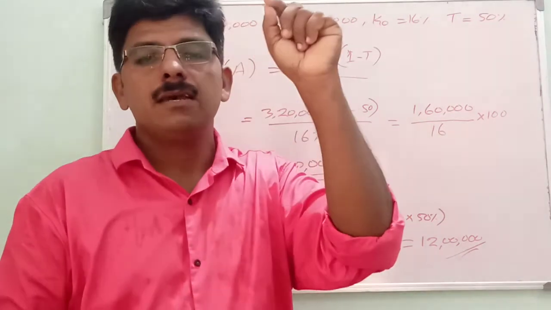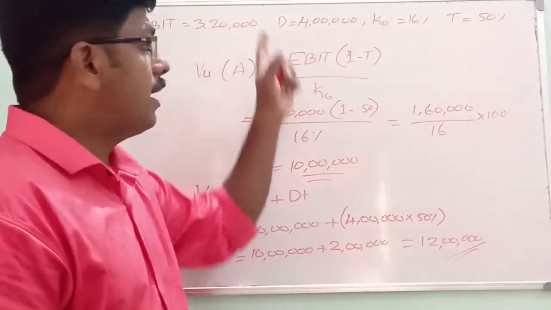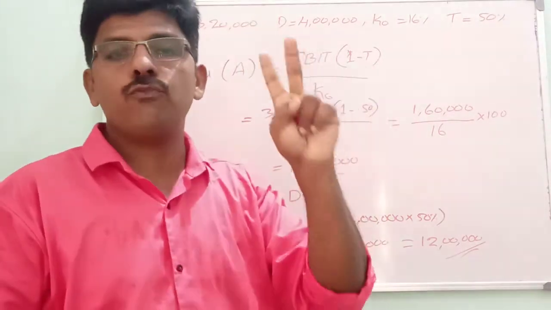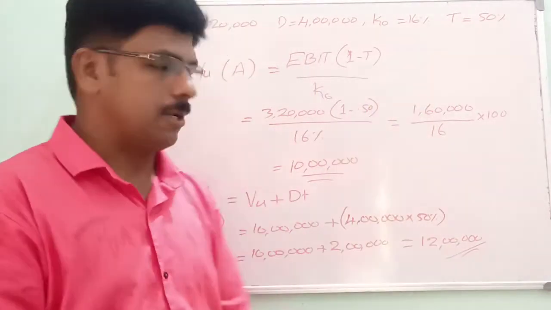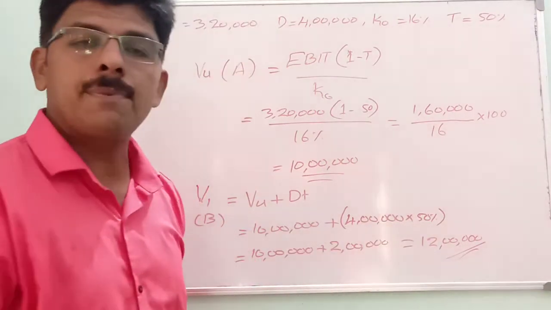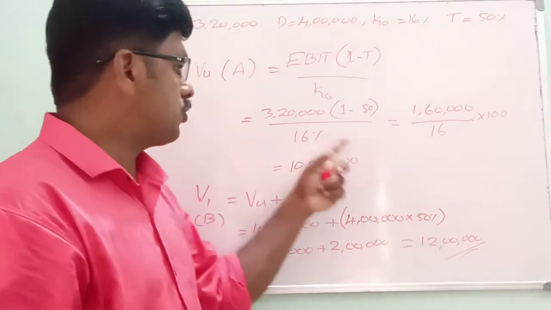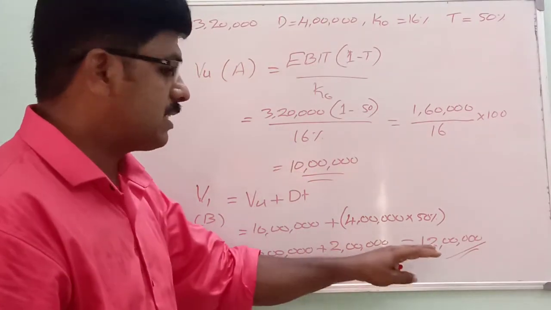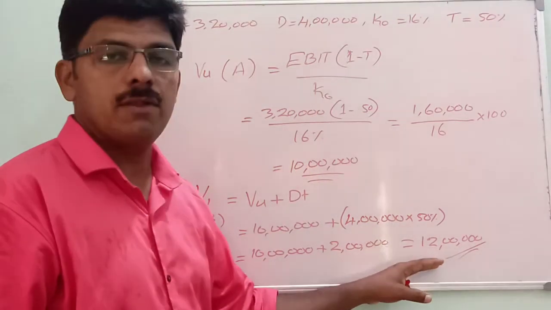Unlevered firm means a firm not having debt capital. These two firms are identical in all respect except their capital structure. B firm is using debt capital in their capital structure and its value is highest. Compared to A, its value is 2 lakh more. Okay. Here it is only 10 lakh and 12 lakh.